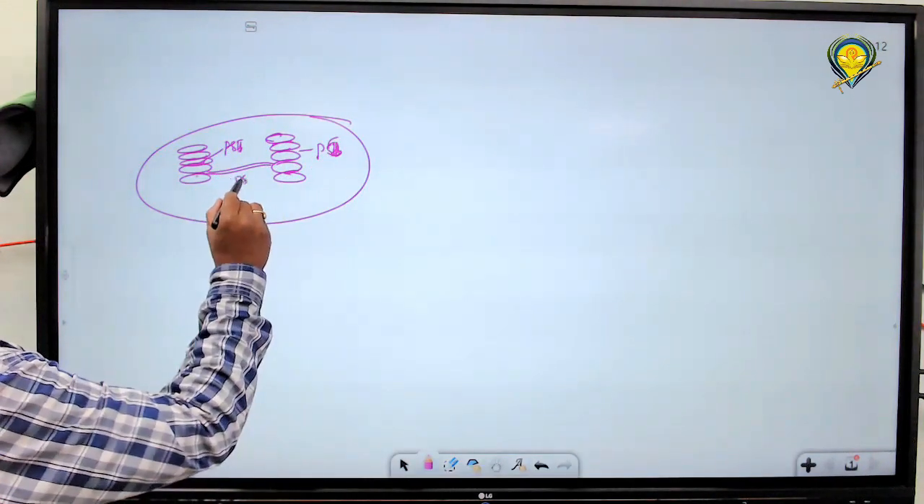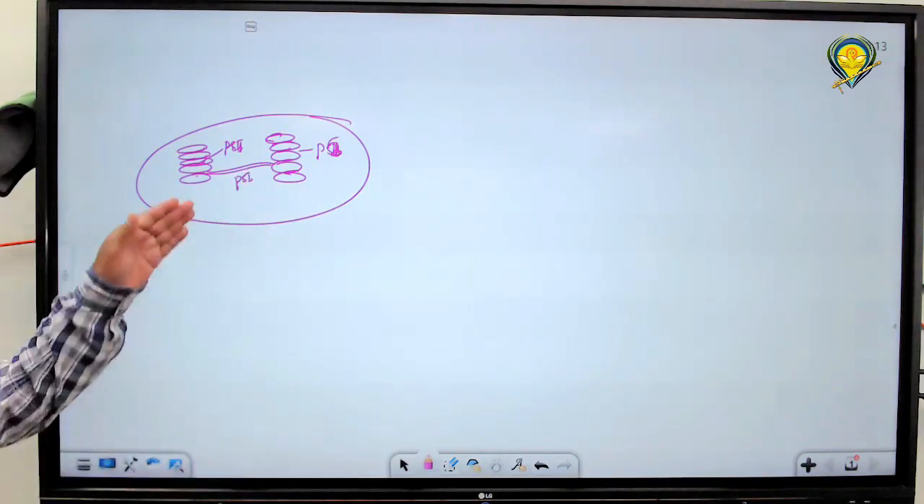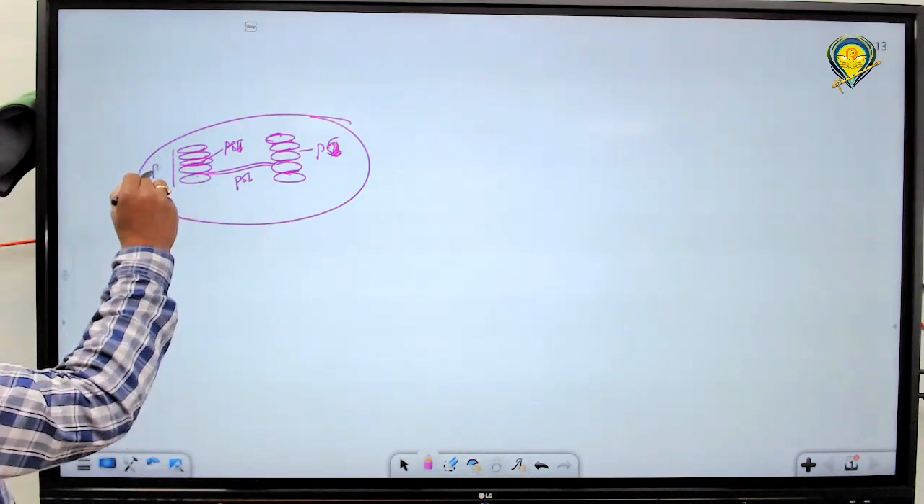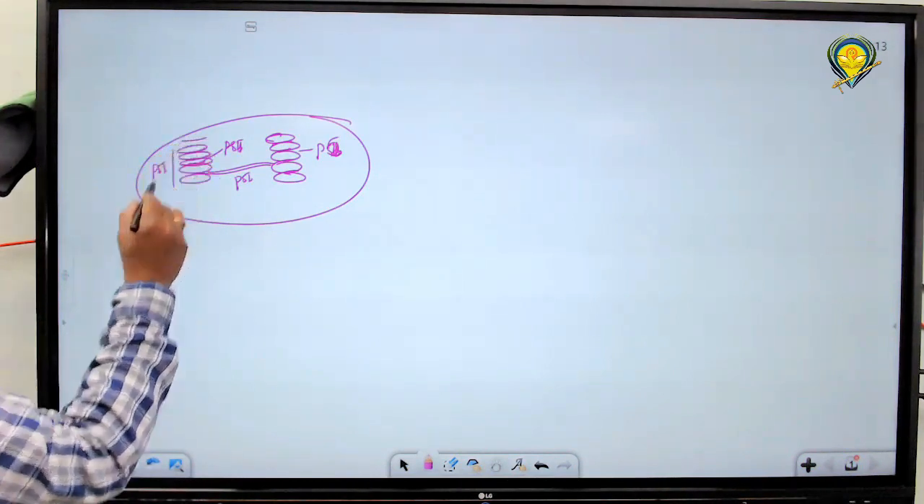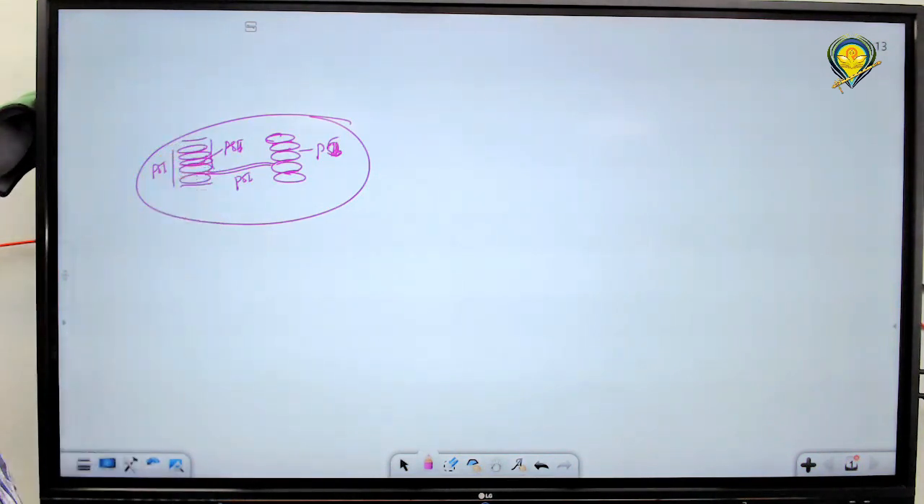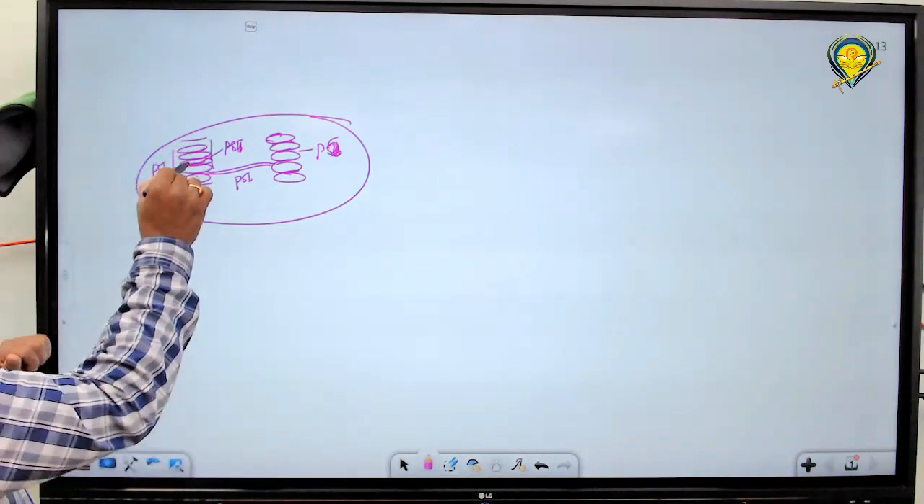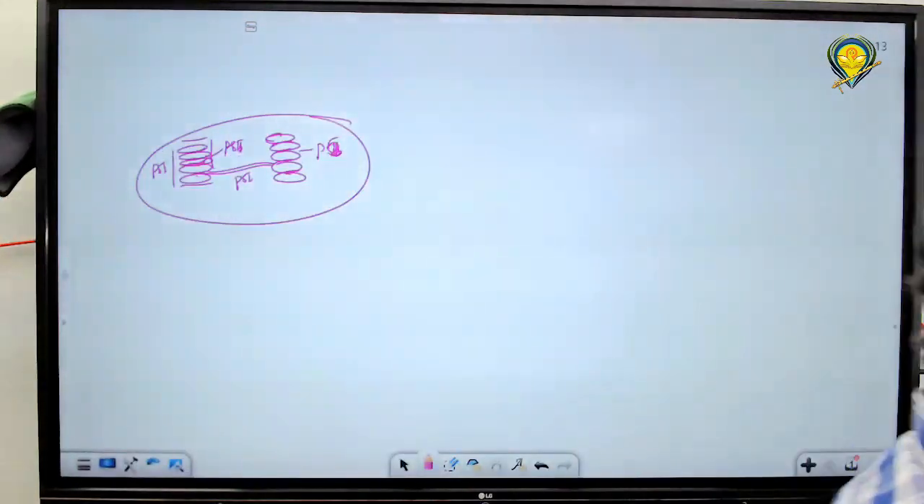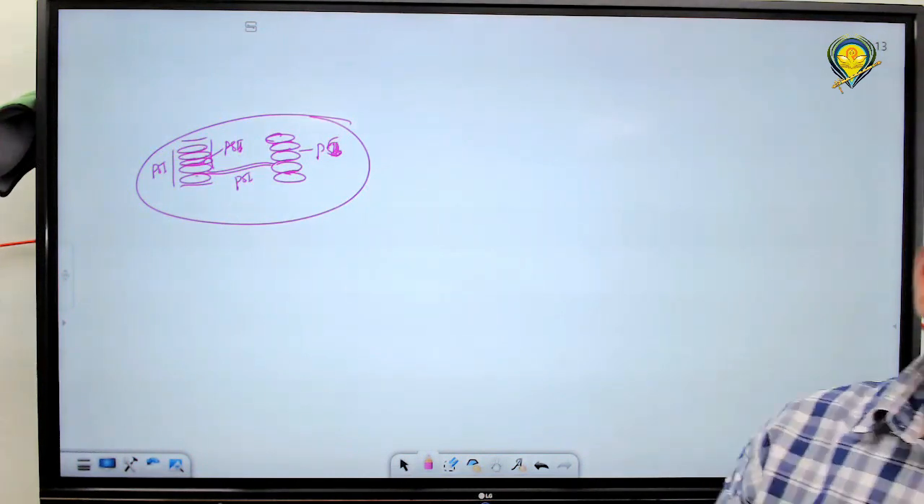Here also you could see only PS1. Why? They are completely exposed to the stroma. Here also it is exposed to the stroma. What could be present? PS1, PS1, PS1. So only in the inner portions, in between the thylakoids, you could see the PS2. So now you will know the location of PS1 and PS2 in grana.